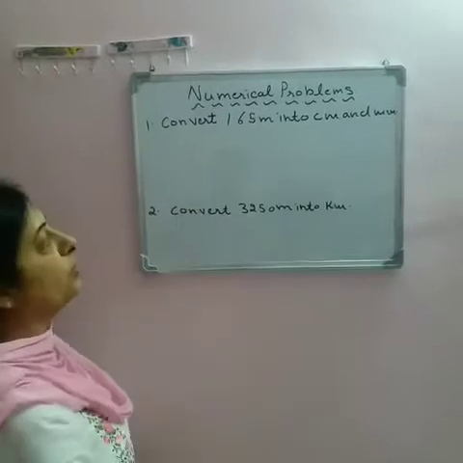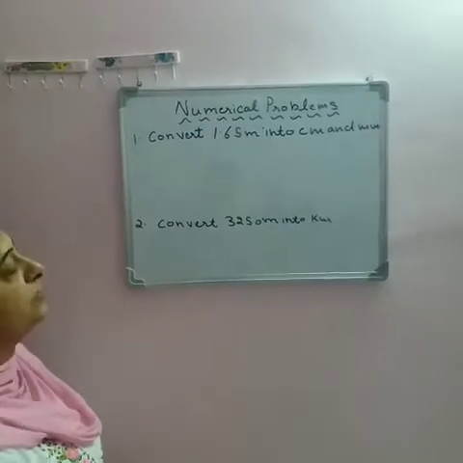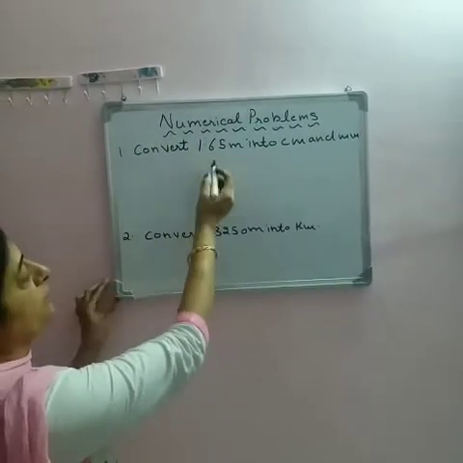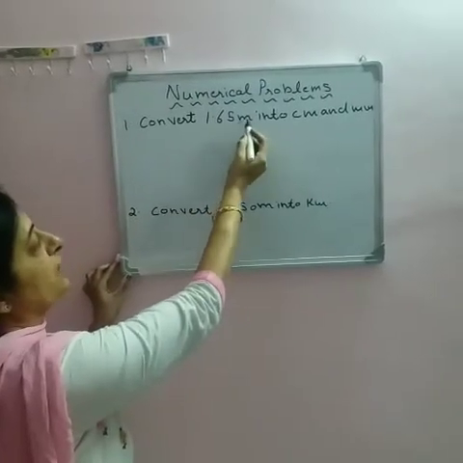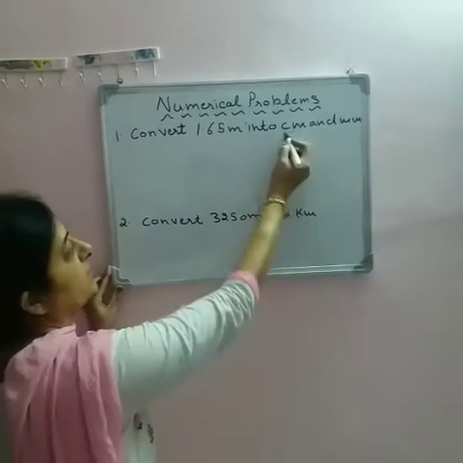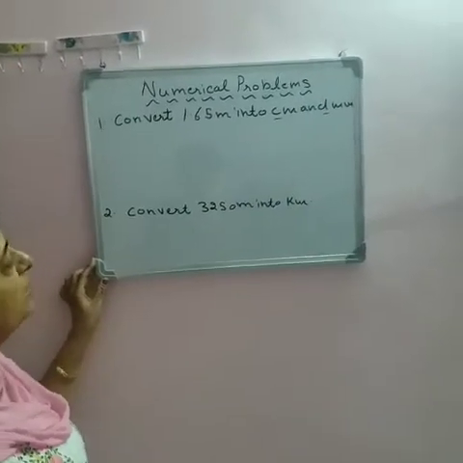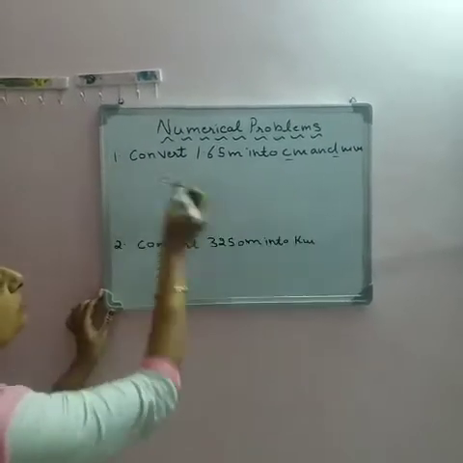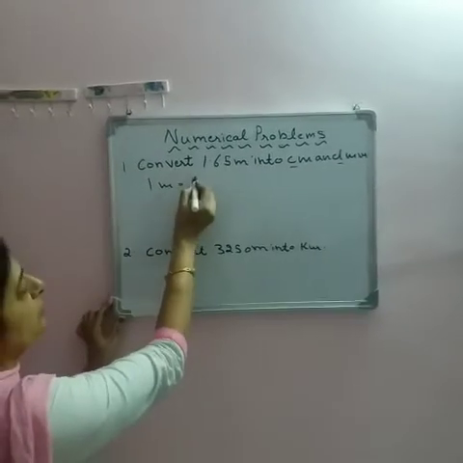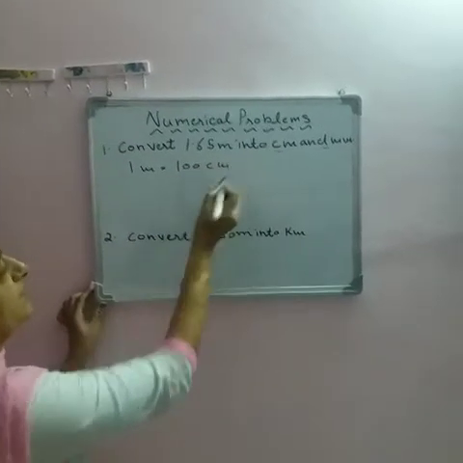There is a numerical problem for us, and for this we have to convert 1.65 meter into centimeter and millimeter. Let us find out how we can convert. First of all, as you know, 1 meter equals 100 centimeter.